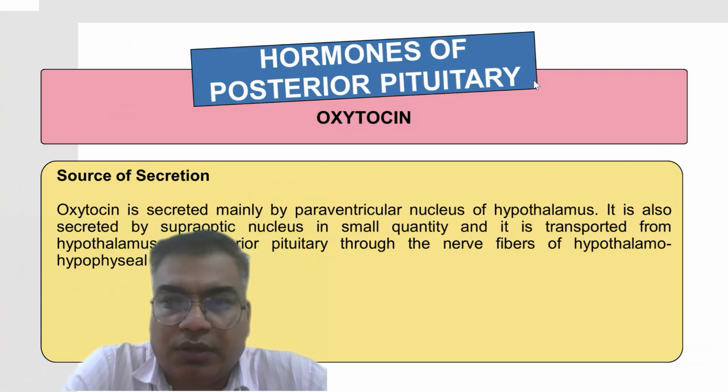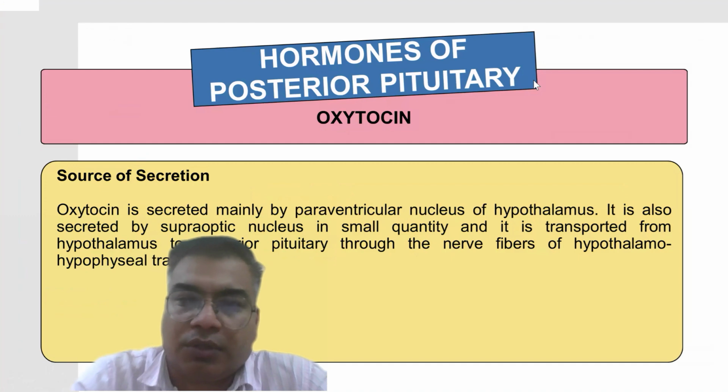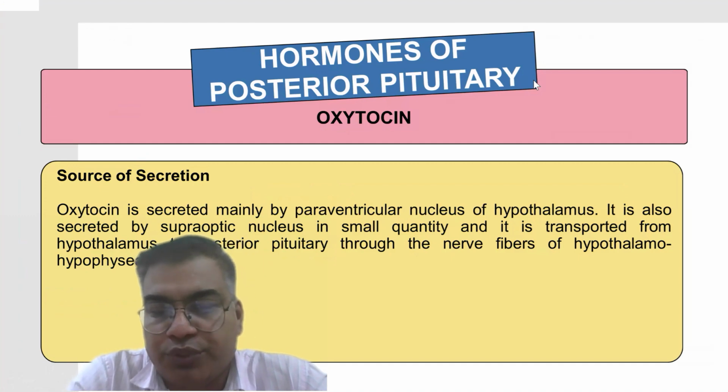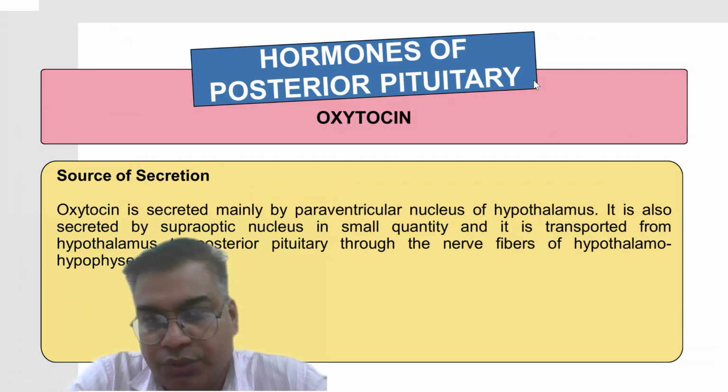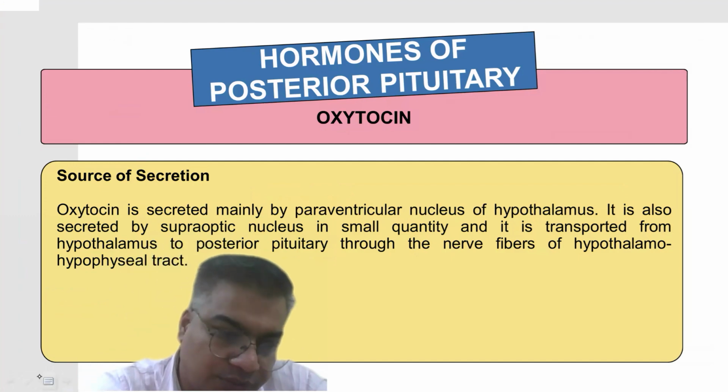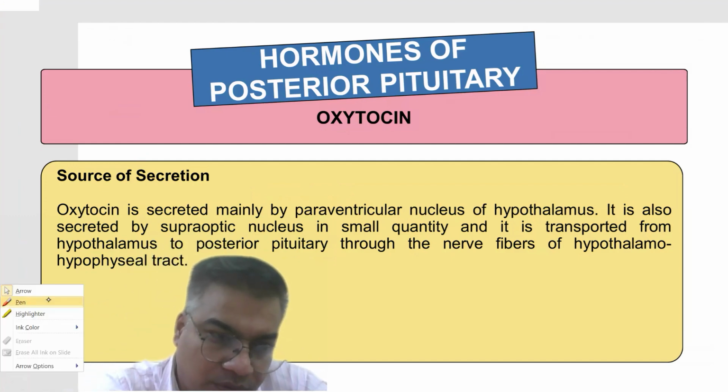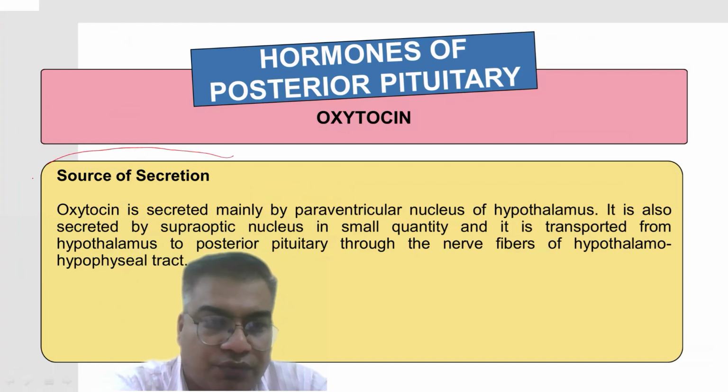Ravi Sani. Today we are going to discuss another hormone of the posterior part of the pituitary gland, that is oxytocin. Now we are discussing the source of secretion.